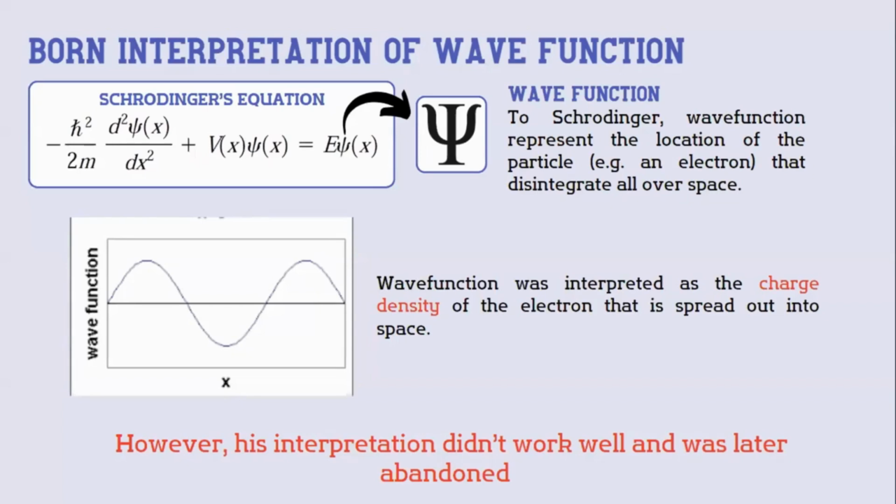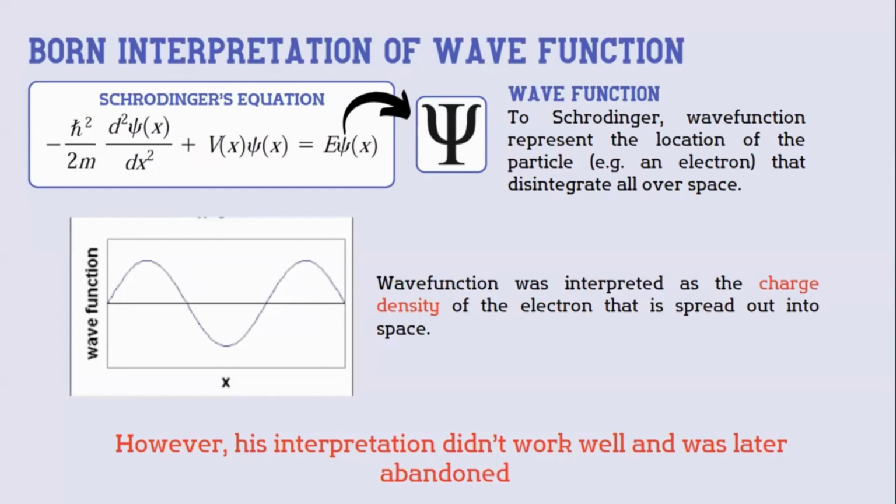There have been many different interpretations of the wave function about its representation. According to Schrödinger's interpretation, the wave function psi represented the particles that are spread all over space, which means that the wave function tells us the location of the particle, for example, an electron that was spread out through space.